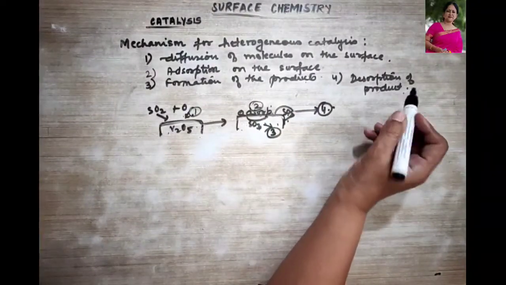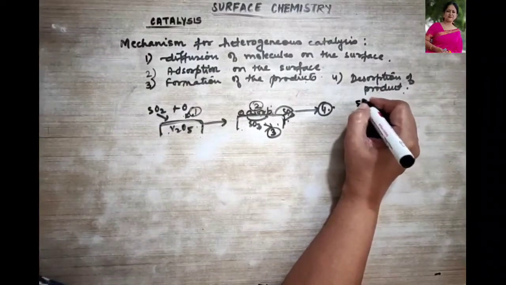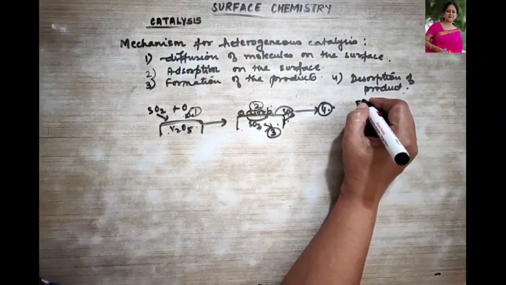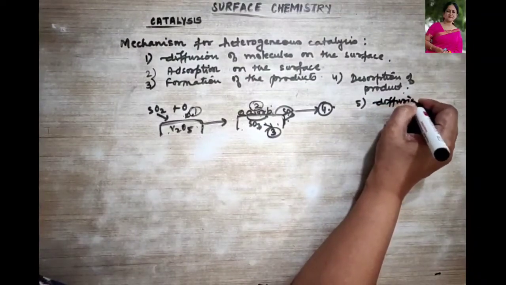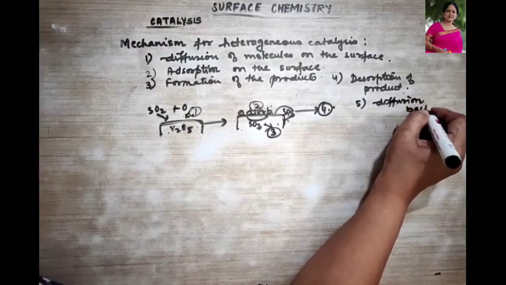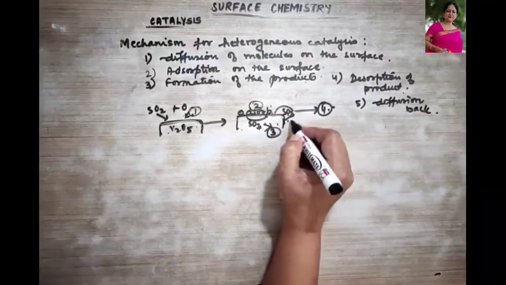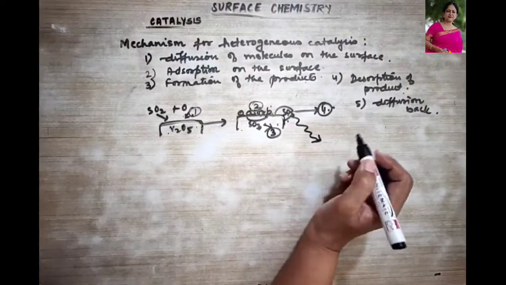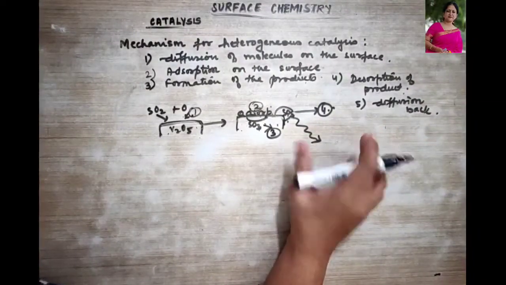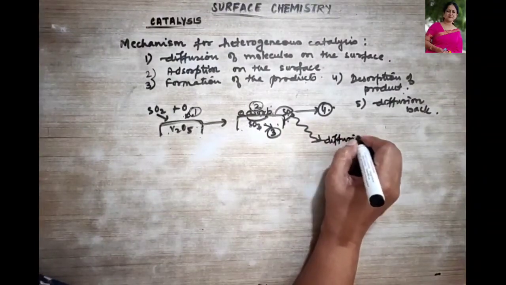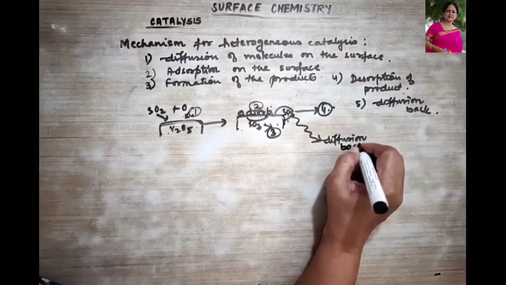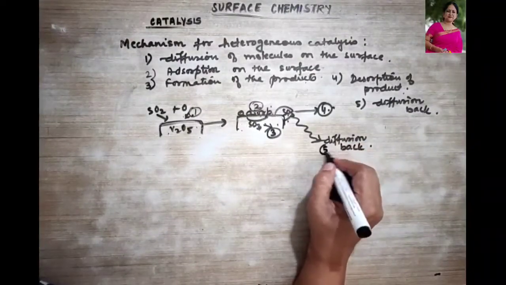Desorption of the product takes place. And the fifth step is diffusion back. So what do we mean over here? This shows your diffusion back. That is your fifth step.